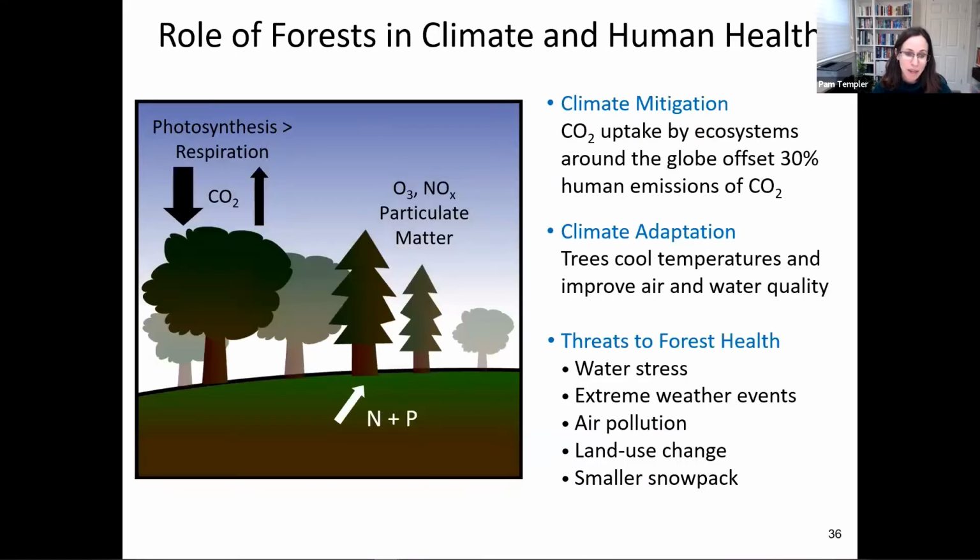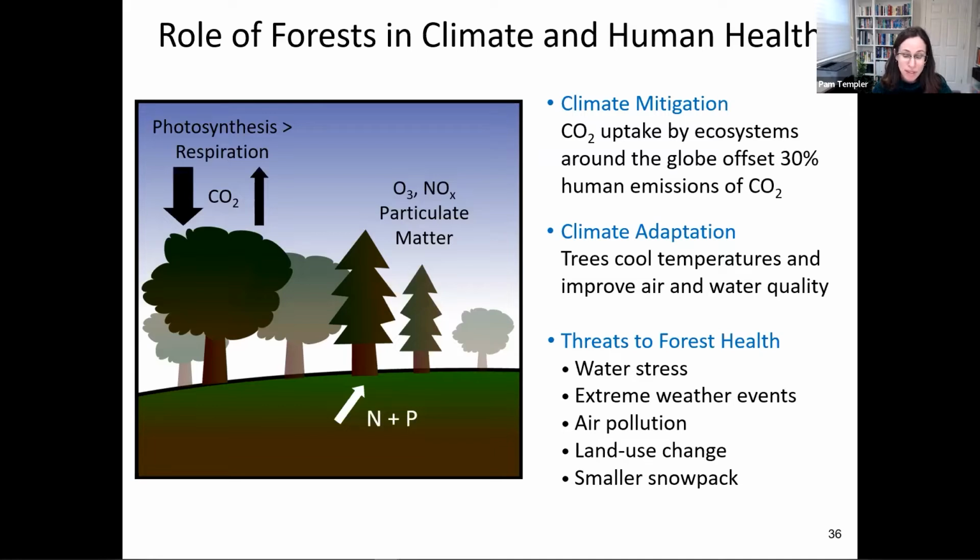Next slide, please. These impacts are important to understand since forests can help us mitigate or reduce climate change. For example, we know that carbon dioxide taken up by trees through photosynthesis and stored in their biomass and soils can offset approximately 30% of human emissions of carbon dioxide around the globe. We also know that forests can help humans adapt to climate change, as you've already heard, by cooling local temperatures.